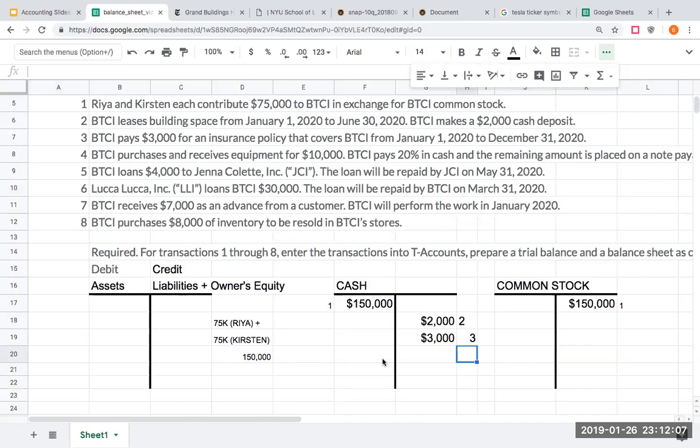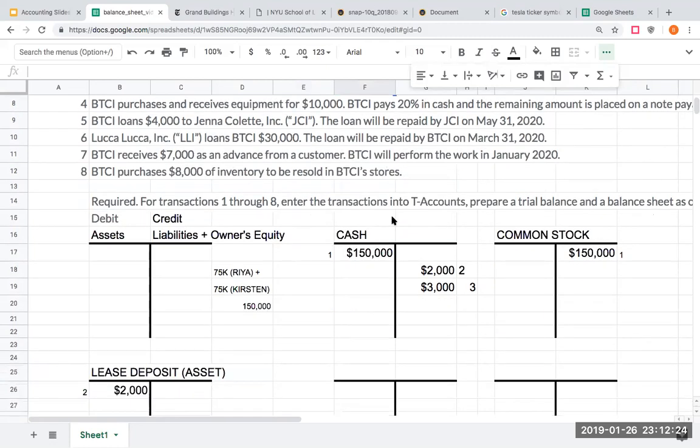What am I buying? Well, I'm buying future insurance coverage, which I have not yet begun to use. Today is December 31st, 2019. I'm buying coverage in the future from January 1st through December 31st. So I'm going to call this prepaid insurance.